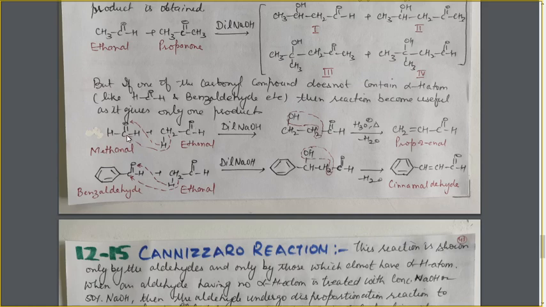And in the nucleophilic addition reaction, I have already told you that methanol is more reactive as compared to the other aldehydes and ketones. So there will be more chances that this enolate ion with CH2 negative will attack the methanol molecule rather than the ethanol molecule, because methanol is more reactive in nucleophilic addition reaction. So here the attack will take place on the methanol molecule, and this product is formed. After heating it with acid, the water molecule is lost and prop 2 enol is formed.